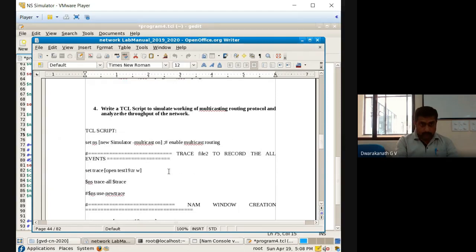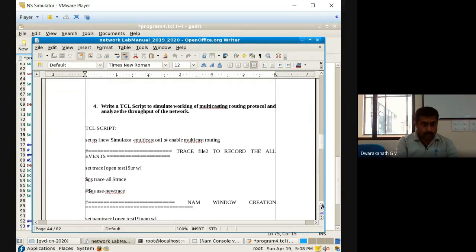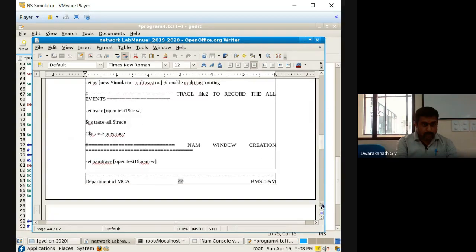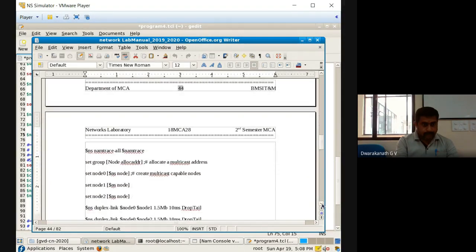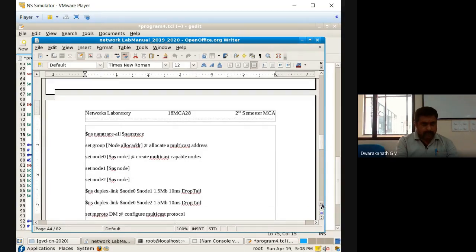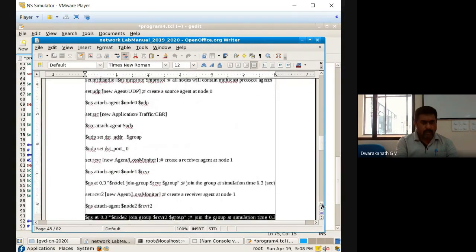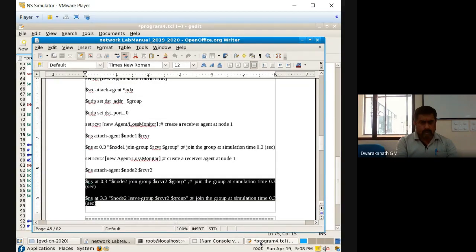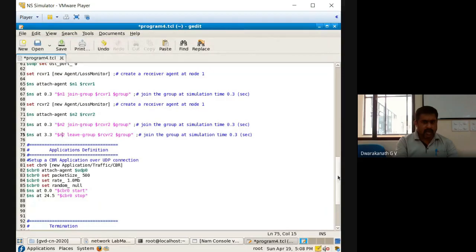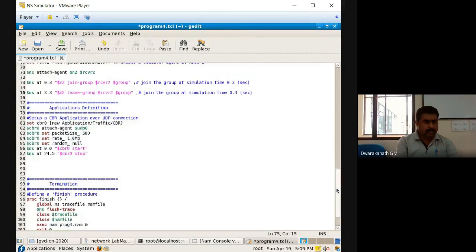You can see here when it is called. They have taken only 5 seconds here according to the manual. So if you want, you can change it in our program also, not an issue. Now, when to start and when to stop. Come to the CBR here. I have taken 24.5 seconds. If you feel it's huge, you can reduce it. I will make it 4.5.